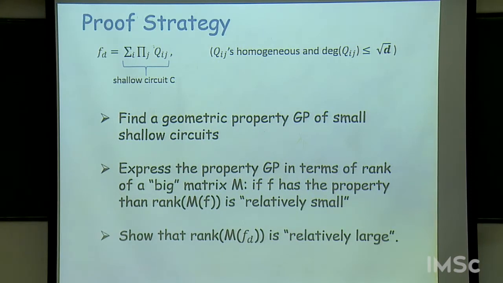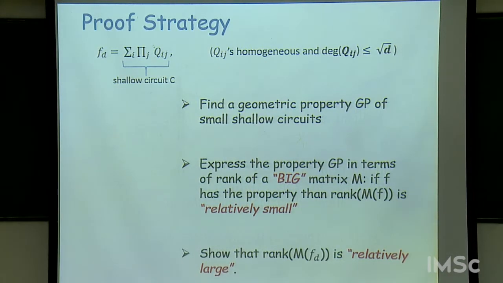And now you find an explicit polynomial for which the rank of the matrix is large. And if your numbers work out, then you have a lower bound, depending on how large this is and how small this is. Right?